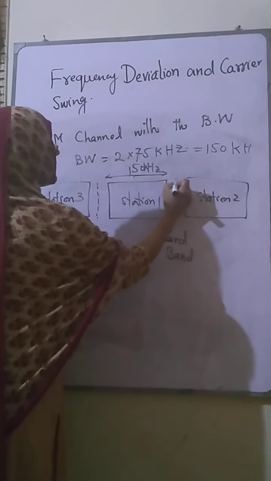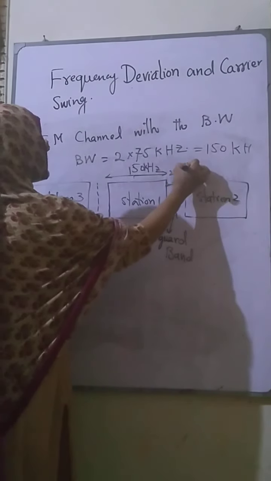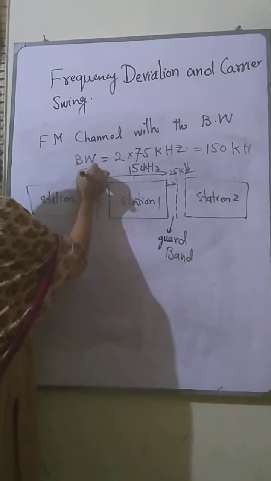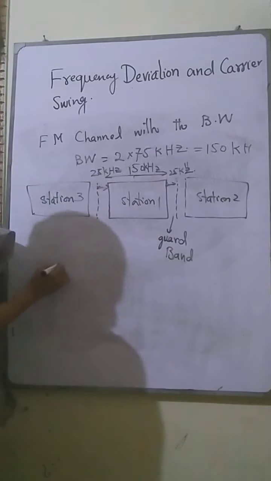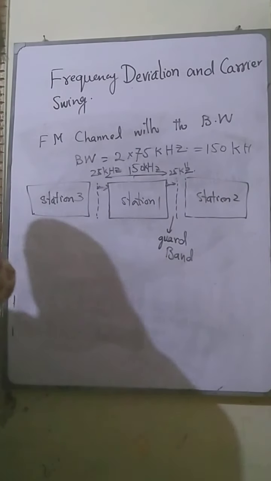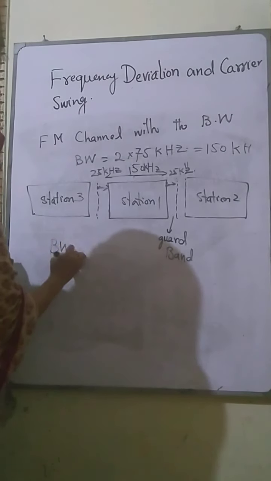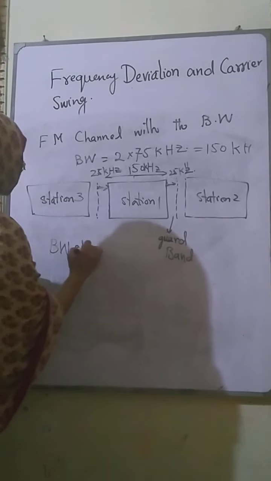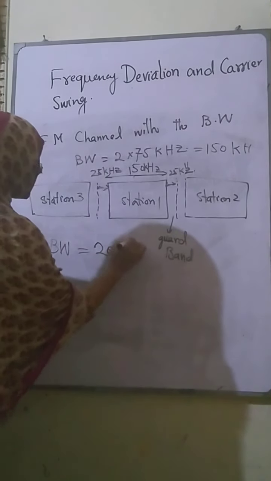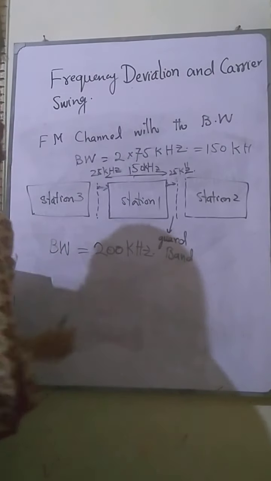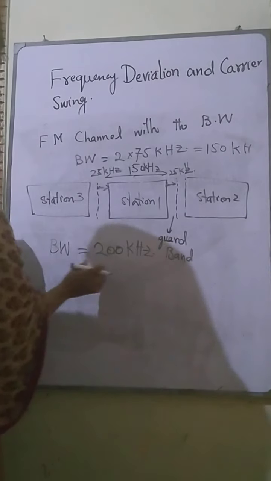So if this band is 25 kilohertz, and here it is also 25 kilohertz, then the bandwidth of the full station will become 200 kilohertz. How? 150 plus 25 plus 25. It becomes 200 kilohertz.